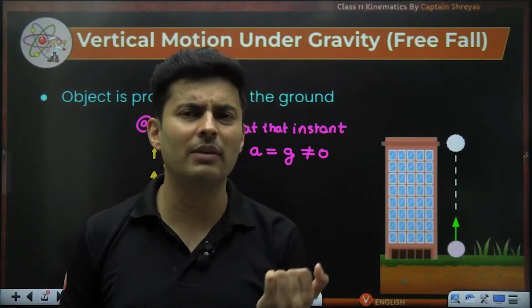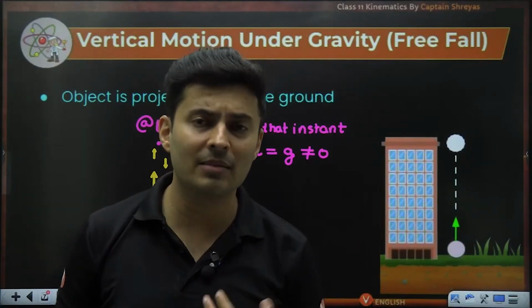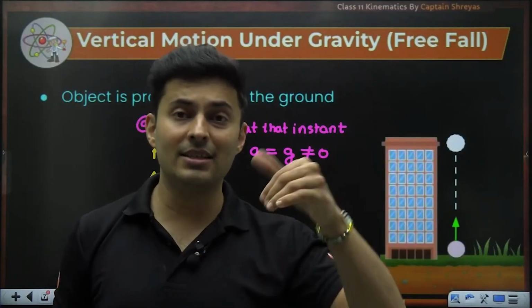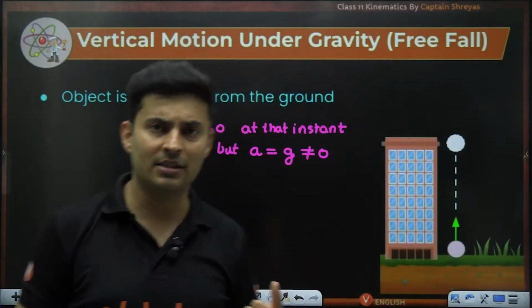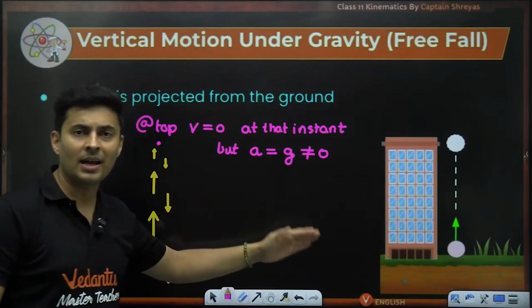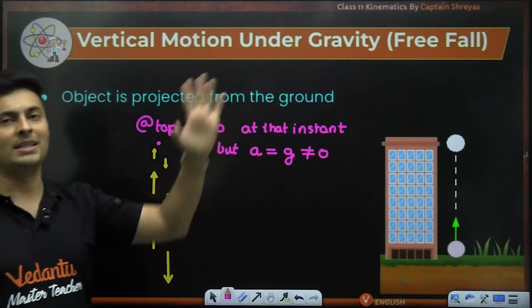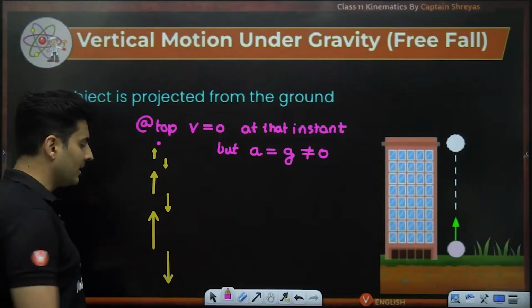At that moment velocity is zero, but next moment it will gain some new velocity. So during that duration, obviously it has changed velocity, so it will have acceleration. At no point of time does the acceleration vanish, it is always present.